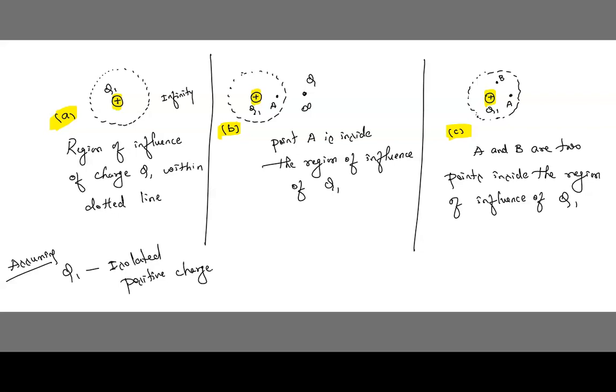Okay. Now let me come back to these figures. If charge plus Q is brought from infinity to point A, you can see from infinity, let me say this was the point at infinity. Now we are bringing the charge towards A. We are bringing the charge plus Q. That plus Q is brought from infinity to point A, keeping the charge plus Q1 fixed. See, Q1 is fixed. Now I am bringing the outside charge to inside. Then some work has to be done. Yes or no?